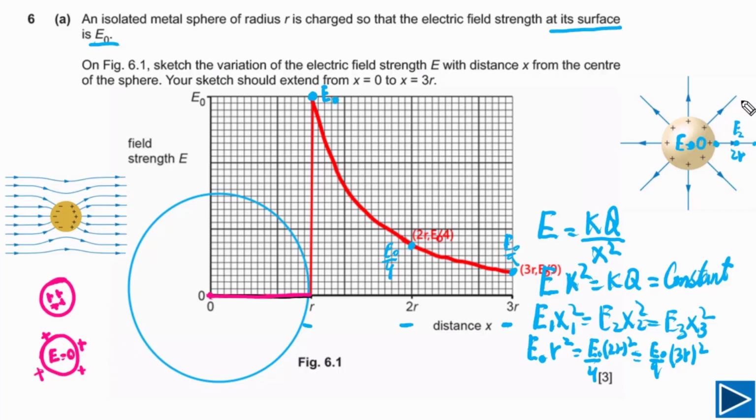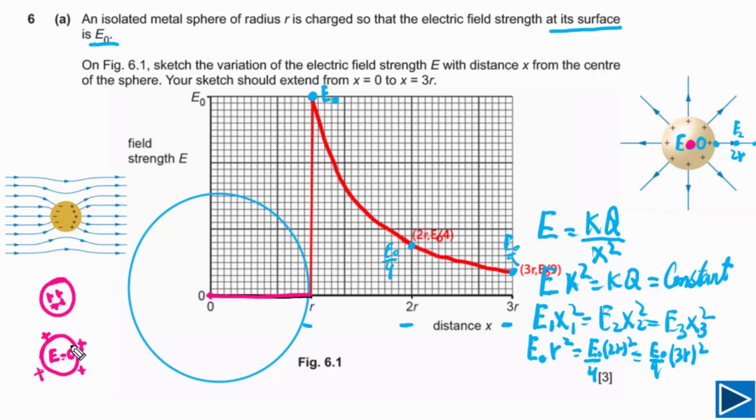But these lines outside of the metal sphere, they appear to come from the center of the sphere, but inside the sphere, electric field is cancelled. Means these charges cancel electric field of each other, and when they're evenly distributed, there will be no net electric field inside metal sphere. So this is what you need to understand.